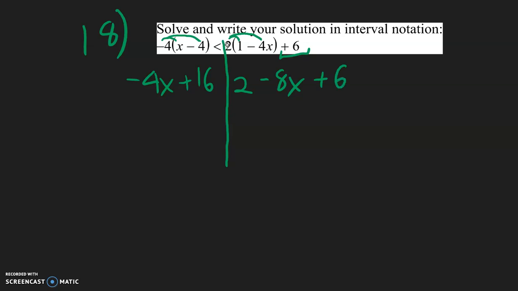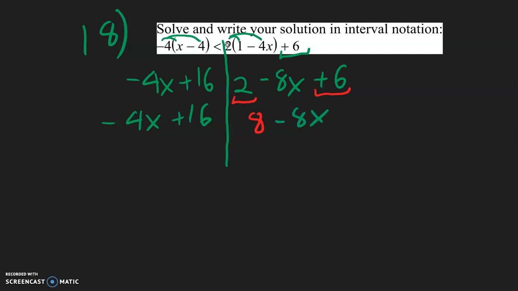And now let's combine like terms. So on the left side, there are no like terms, but on the right side we have this 2 plus 6, which is positive 8. Everything else we can copy down, negative 4x plus 16, and this negative 8x over here.